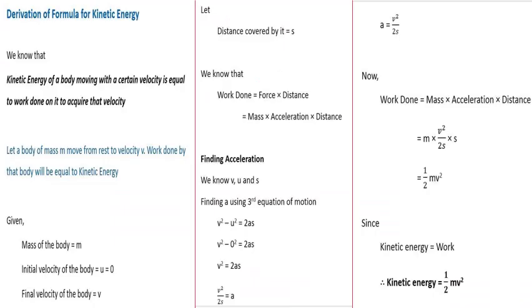All of us know kinetic energy means the energy of a body which is moving, isn't it? So now let us learn how to derive the equation for this kinetic energy. We know that the kinetic energy of a body moving with a certain velocity is equal to the work done on it to acquire that velocity. That means kinetic energy is nothing but work done in moving an object, isn't it? So work done in this case is nothing but kinetic energy.